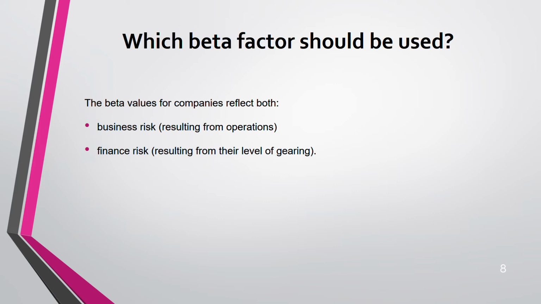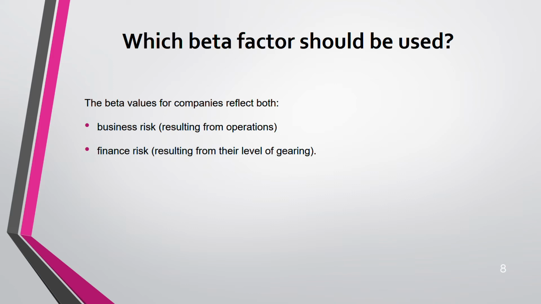there are two terms. So your asset beta, there are two beta, asset beta, equity beta. Asset beta is a measure of your business risk. It only measures your business risk. Equity beta measures your finance risk, but equity beta has both business risk in it, both business and finance, but it measures finance risk.